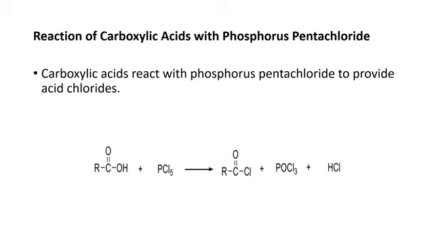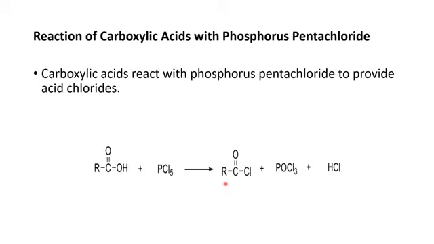Student, now we discuss the reactions of carboxylic acid with phosphorus pentachloride. Whenever carboxylic acid reacts with phosphorus pentachloride, there will be formation of acid chloride. For example, in this case, you will see the replacement of OH negative by Cl negative. As a response, there is the formation of acid chloride.